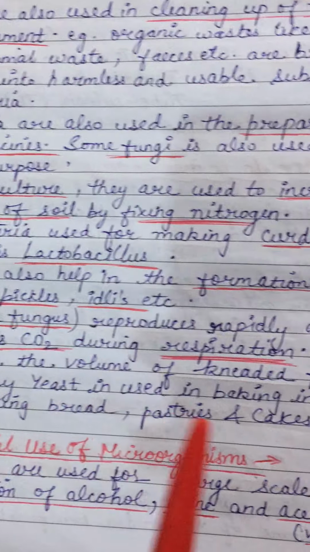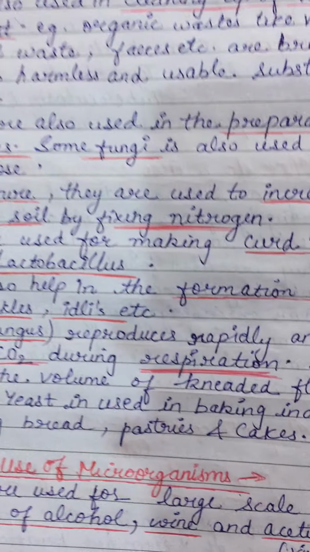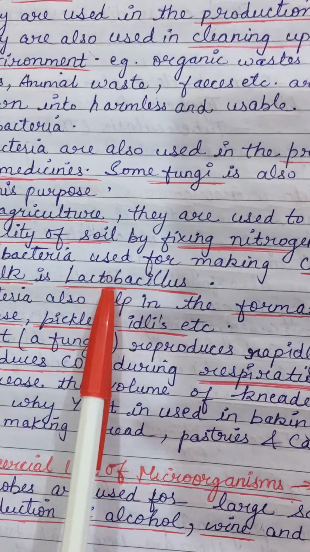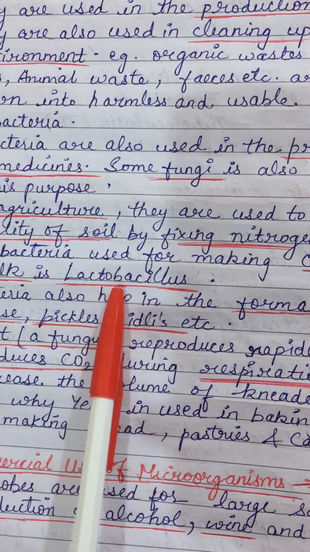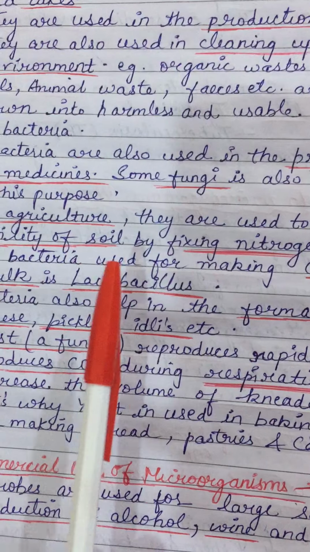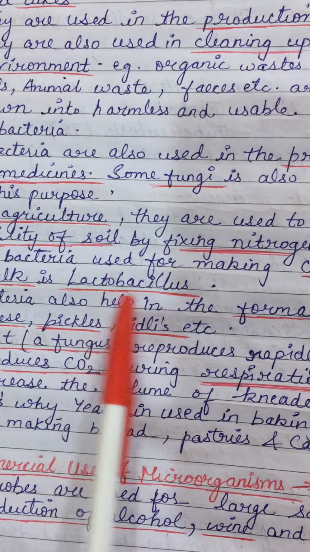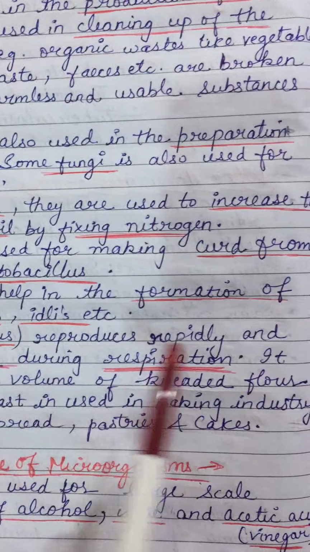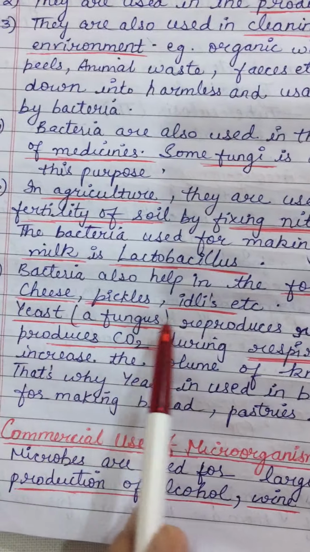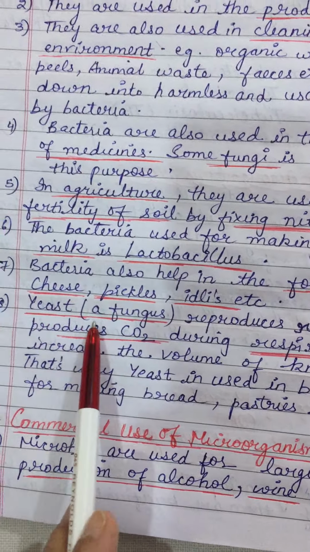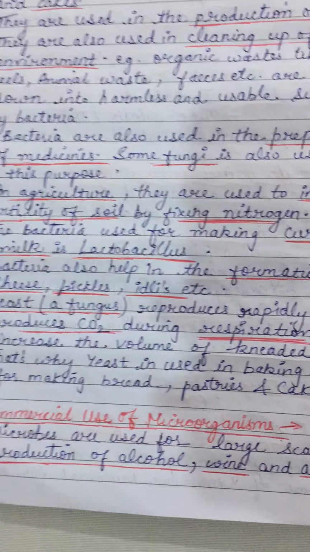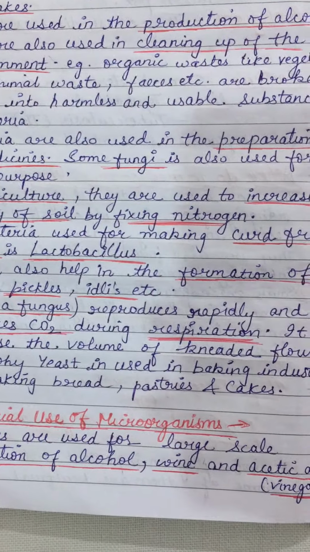The bacteria used for making curd from milk is lactobacillus. Yes, the bacteria which converts milk into curd is lactobacillus. There are a variety of bacteria which are used for making cheese, pickles, idlis, etc. A fungus named yeast reproduces rapidly and produces carbon dioxide during respiration.